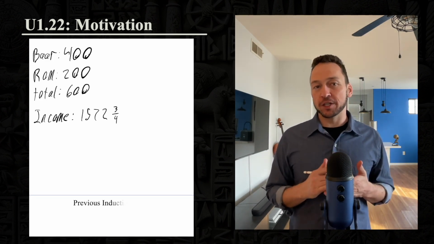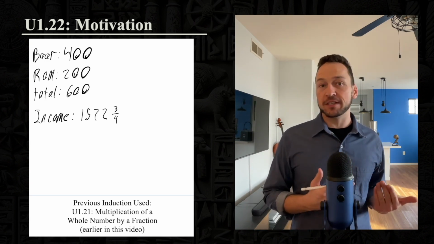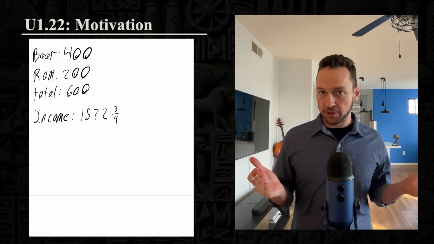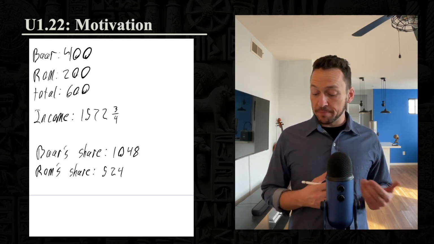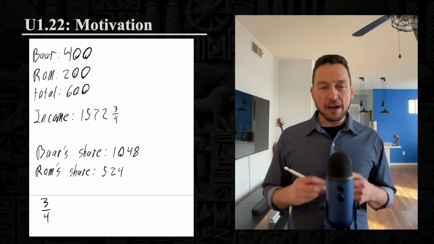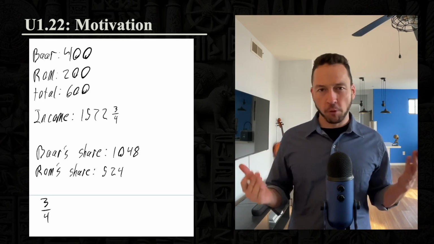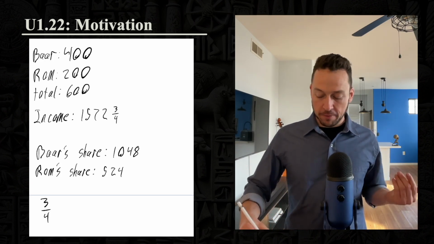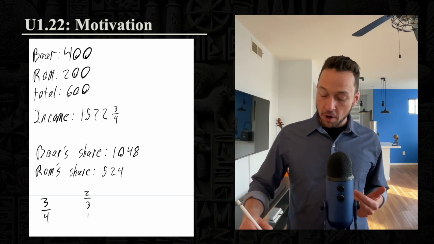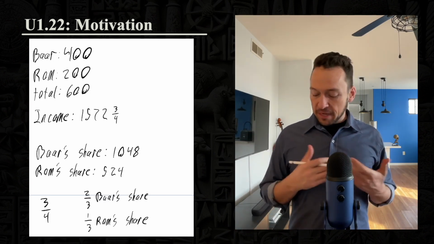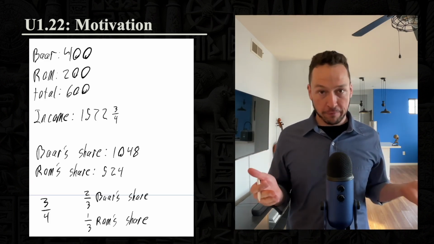Using the method that he just figured out, Barr is able to split up the 1,572 among the two investors. And once he has done that, Barr gets 1,048, and Rom gets 524. Now the problem is that he's not sure how to split up this 3/4 of a coin. He knows from the prior method that he's entitled to 2/3 of it and Rom is entitled to 1/3. But how is he supposed to figure out what 2/3 of 3/4 is and what 1/3 of 3/4 is?